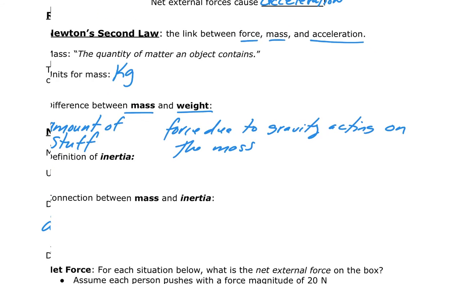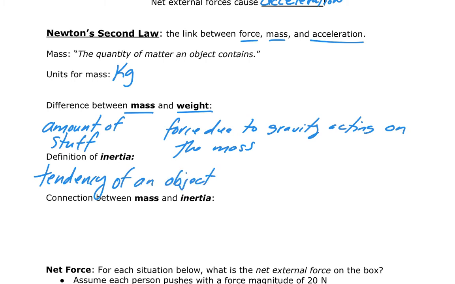Inertia is very much tied to the mass of an object. It's the tendency of an object to keep its current motion or to resist a change in motion. So inertia we define as the tendency of an object to resist changes in motion. So it resists a change in speed and it resists a change in its direction.